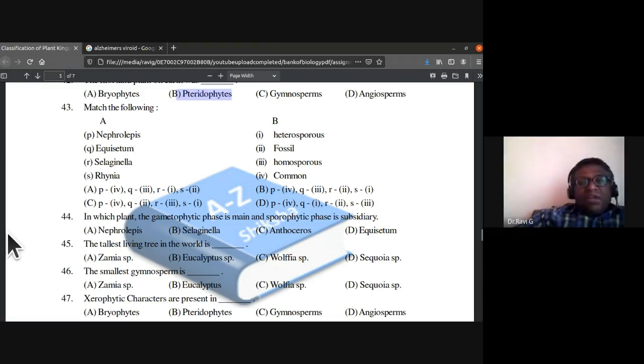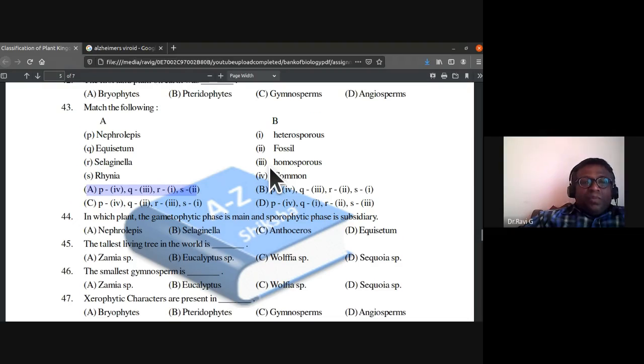So we have to identify the correct type of each. So in the 43rd, A is the right answer. Nephrolepis is a common fern. Equisetum is homosporous. Selaginella is heterosporous. Rhynia is the fossil form.